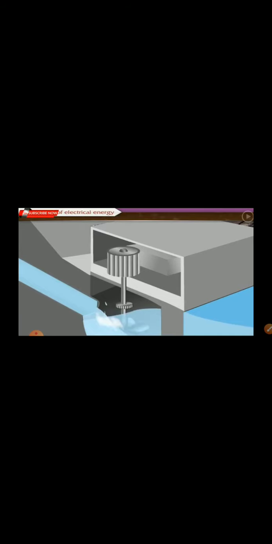In the next video we will study thermal power plants, how electricity is produced in a thermal power plant. Thermal means heat energy, which means coal is burned and heat is produced. This heat is used to boil the water, steam is formed, and the steam is used to rotate the turbines. Turbines are connected to the generator and the generator produces the electricity. So in the next video you will study thermal power plants.